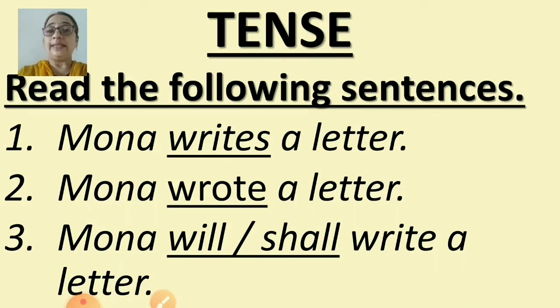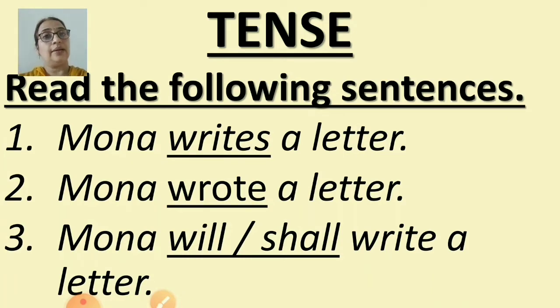While reading these sentences, you must have observed some words are underlined, isn't it? We'll read the sentences again, and this time while reading, give attention to the underlined words. Mona writes a letter, Mona wrote a letter, and Mona will or shall write a letter.